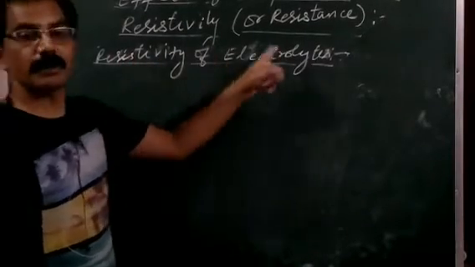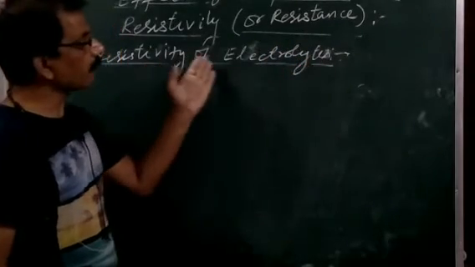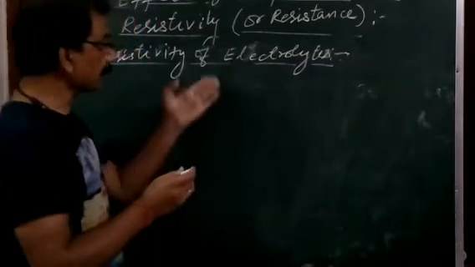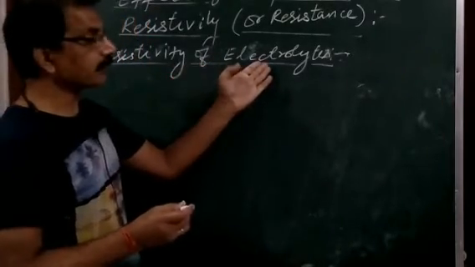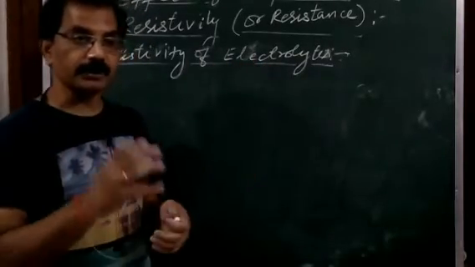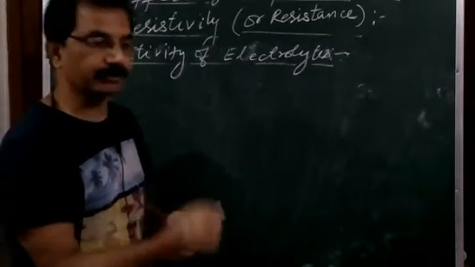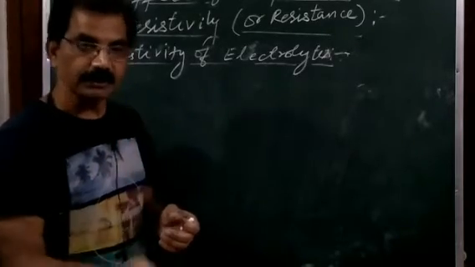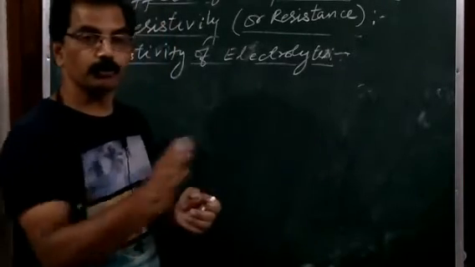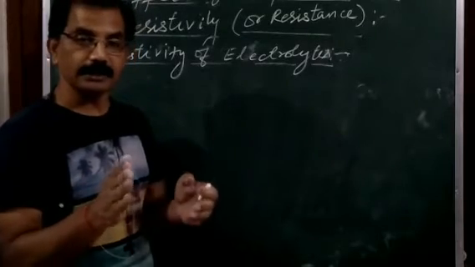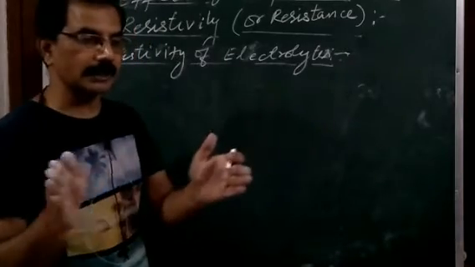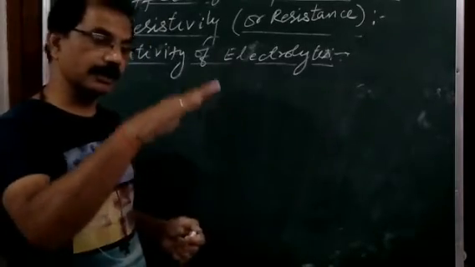Now the resistivity of electrolytes also decreases with rise in temperature. But why does the resistivity of electrolytes decrease with rise in temperature? Because on increasing the temperature, the viscosity of the electrolyte decreases. And when viscosity decreases, the ions get more freedom to move inside the electrolyte, and in this way you can say its resistance decreases.